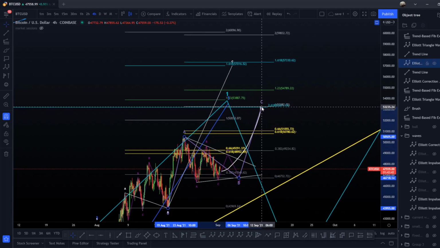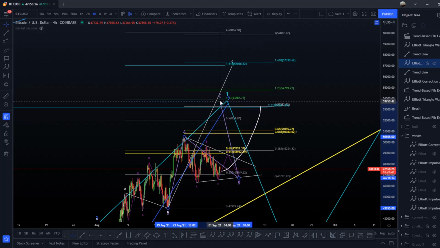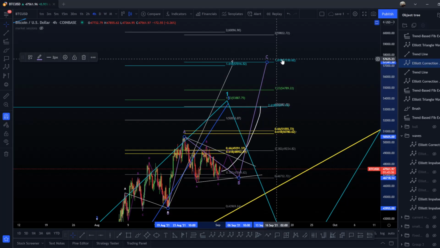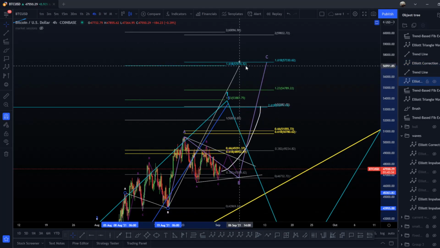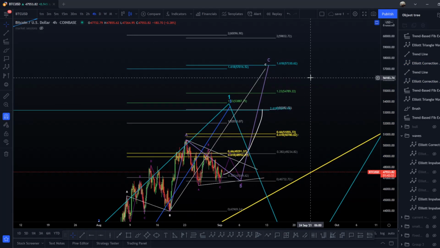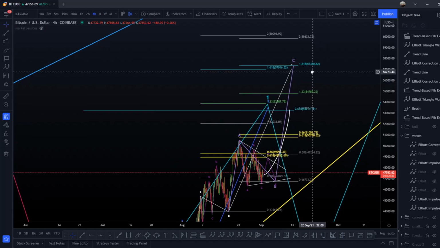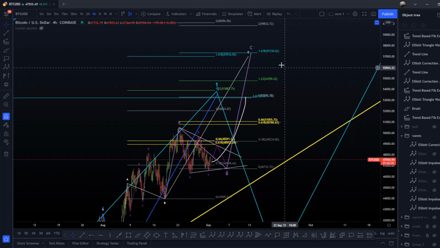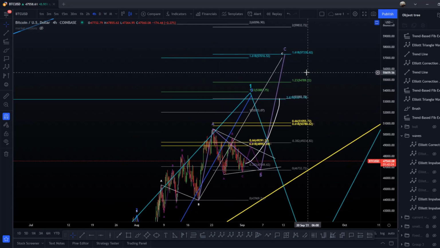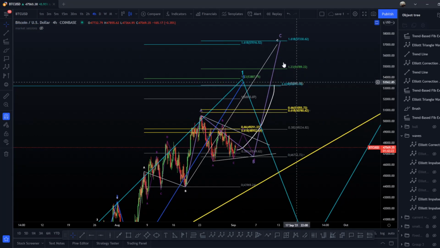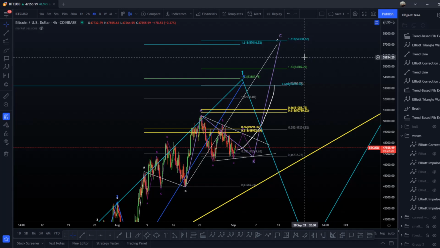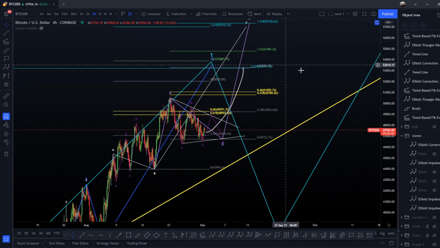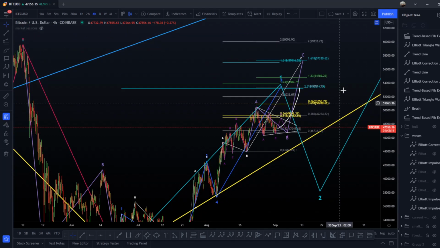So the next one will be a 100, that will match almost with a 123. But if you pay attention to the next target, last possible target, we are both on the 161.8. So we are maybe going to see a price that's gonna reach 57k, okay. This is clearly possible here that we're going to do that. But yeah, so that was a quick update on this. I'm going to show you now the possible bullish scenario, because yes, we have a super bullish scenario, and if we do that, we're not going to see any retracement like that, okay, after this.